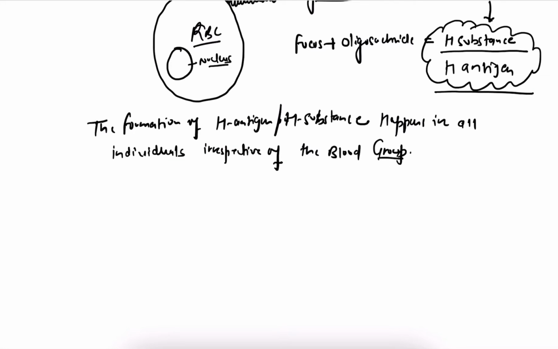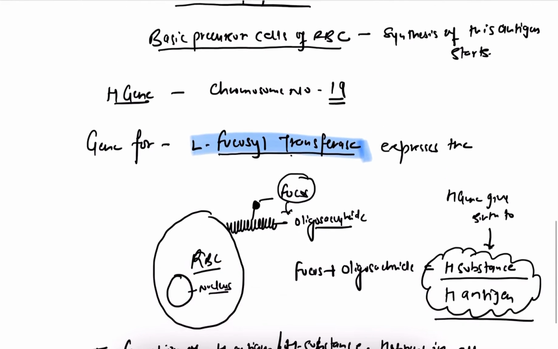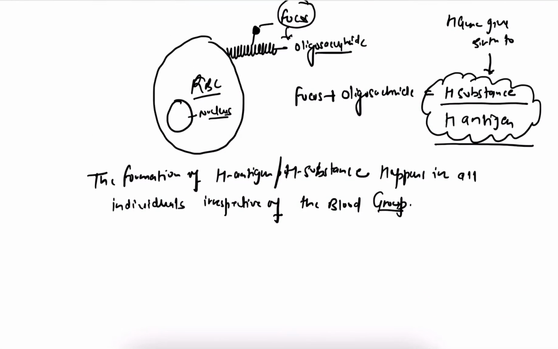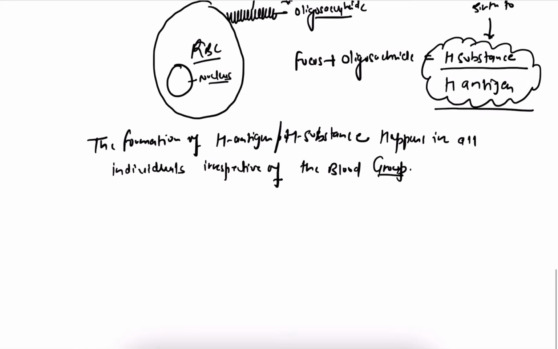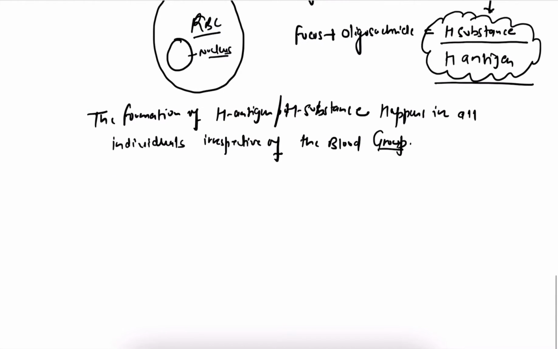Although we are discussing the formation of A antigen, this is the first step, which is the formation of H substance or H antigen. This happens in all persons, whether he has blood group A, B or O, whatever type of blood group he has. This first basic step, the formation of H substance, happens in all individuals.